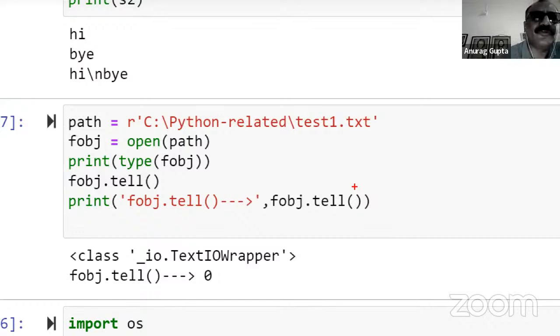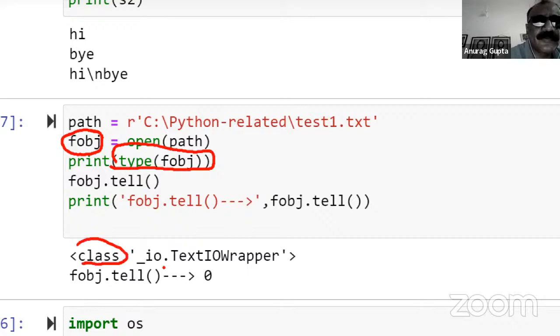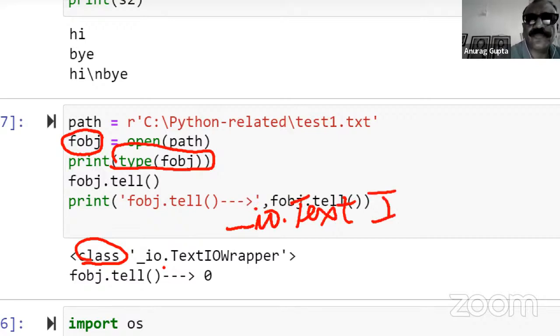In my book, I've used f handle, but in this script, I'm using f-obj, f-object. You can use f, f1, f2, whatever you want. And when I ask you to print the type of f-object, I get text IO. It's a class IO underscore IO dot text IO wrapper.